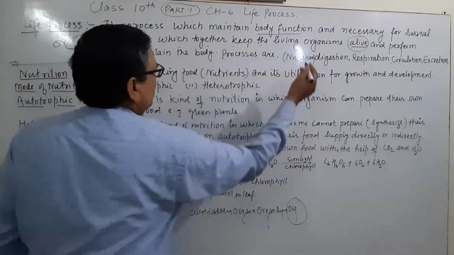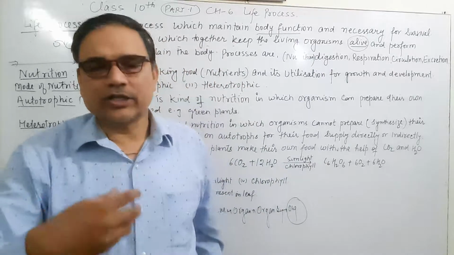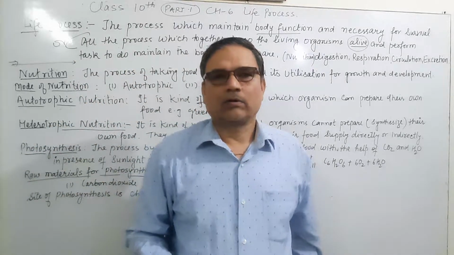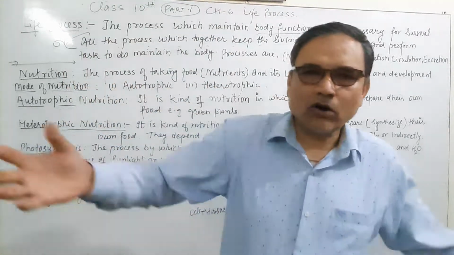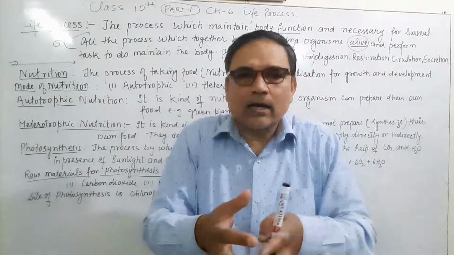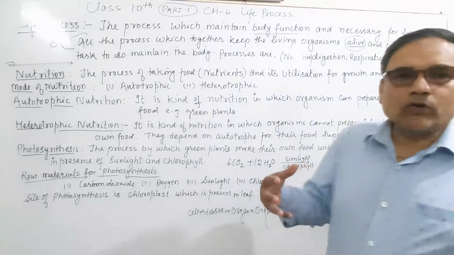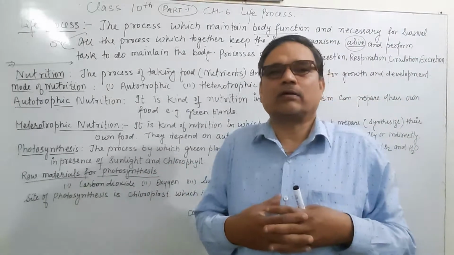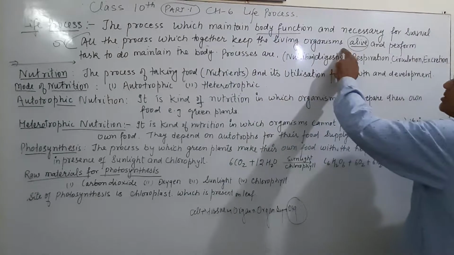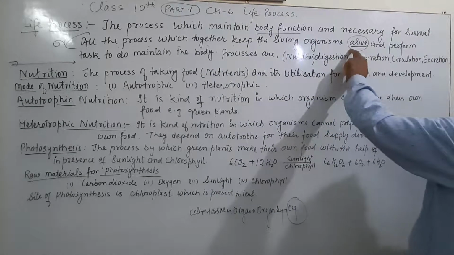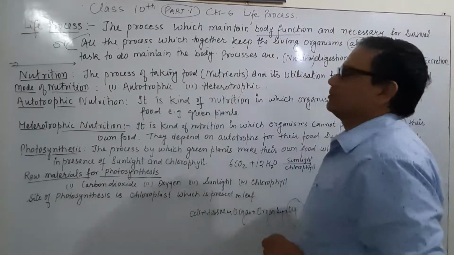Another definition is: all the processes which together keep the living organism alive. Which processes? Ingestion, nutrition, digestion, respiration, excretion, and transportation or circulation. When combined, these all come together to keep the living organism alive. They organize with each other through a given network, and all these processes help the organism to survive, stay alive, and perform the functions to maintain the body.